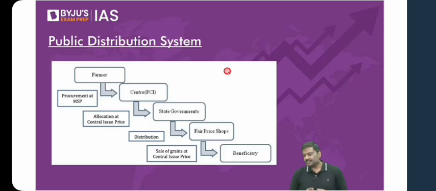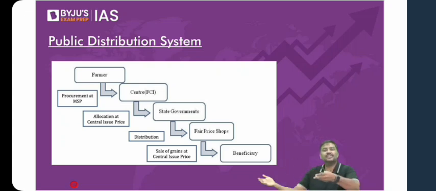Now, what is this public distribution system? What is this idea of PDS? Public distribution system, basically, is a system which has been implemented by the government, wherein government will procure, store, and distribute the food grains to various beneficiaries. I'll repeat the definition here. Look at the name itself. Public distribution system refers to a system wherein government will purchase food grains, store, and distribute the food grains to various beneficiaries under schemes.